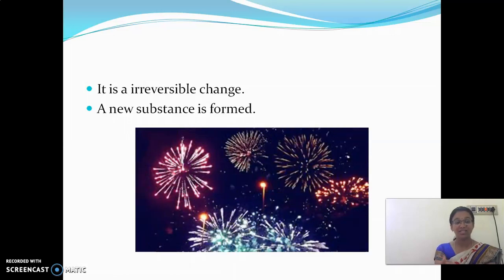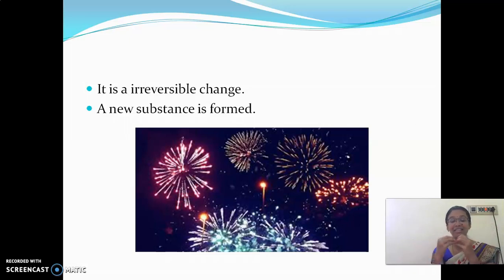Look at here. What is this, children? Bursting crackers. It is also an example of chemical change. When we are bursting them, what happens? The color changes, yes or no?